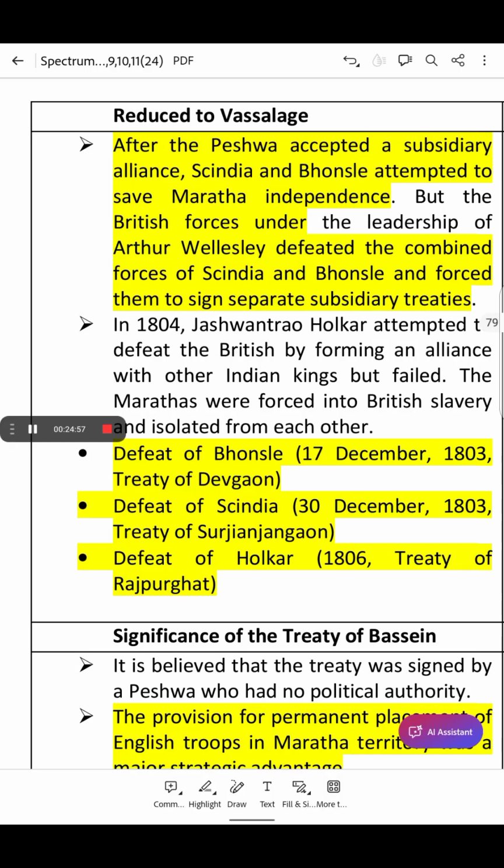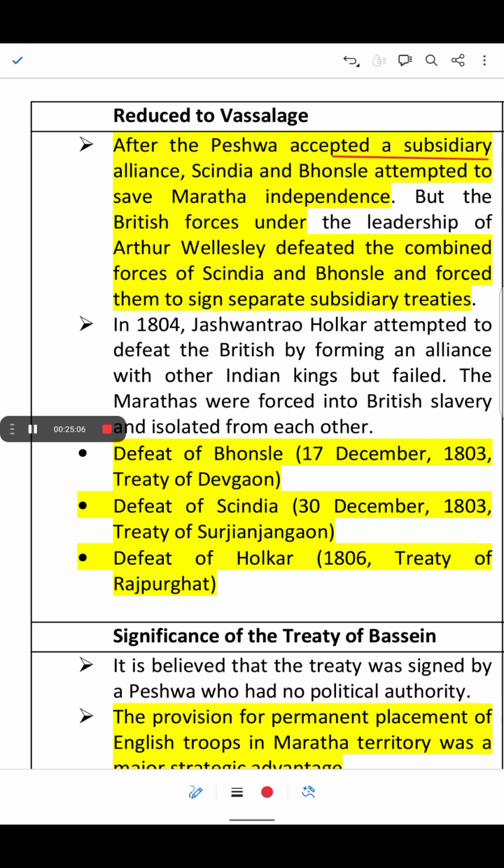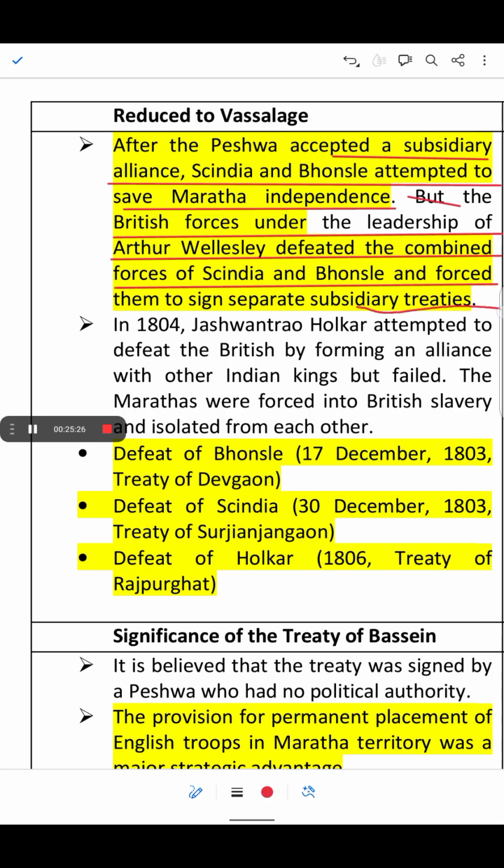The Peshwa was reduced to vassalage, meaning subordinate. After the Peshwa accepted a subsidiary alliance, Scindia and Bhosle attempted to save the Marathas' independence, but the British forces under the leadership of Arthur Wellesley defeated the combined forces of Scindia and Bhosle and forced them to sign separate subsidiary treaties.